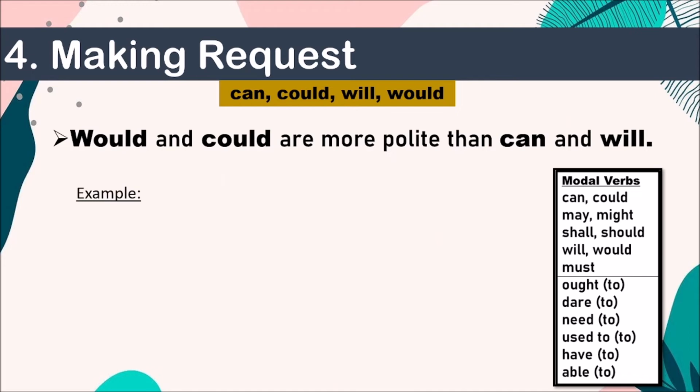Now, for example, would and could are more polite than can and will. How do we make the request? For example, would you please take this to the staff room? Okay, the question is, would you please take this to the staff room?